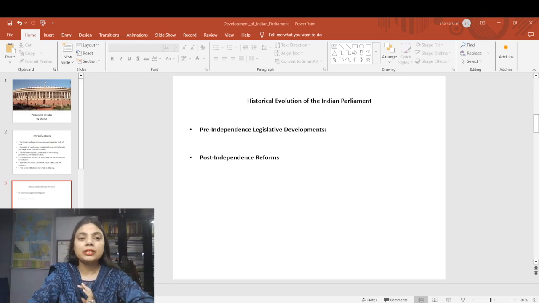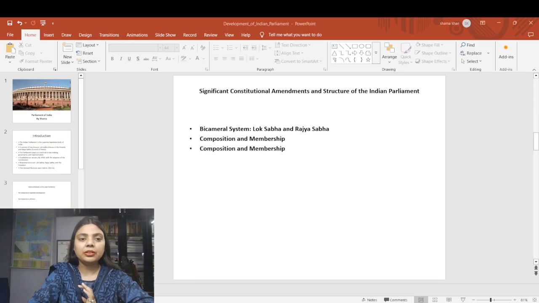Let's have a look at the significance and constitutional amendments with respect to the structure of India's Parliament. If I talk about the significance of constitutional amendments, over time several constitutional amendments have shaped the function of India's Parliament.